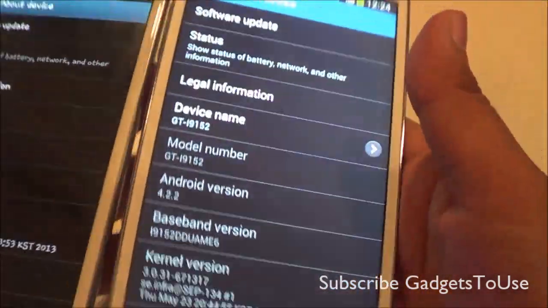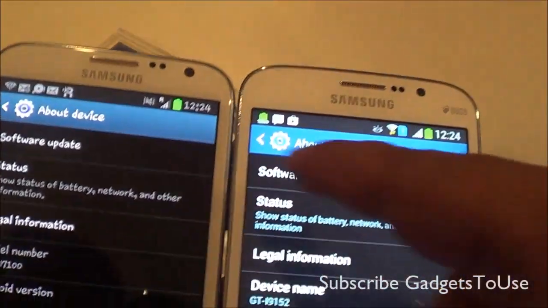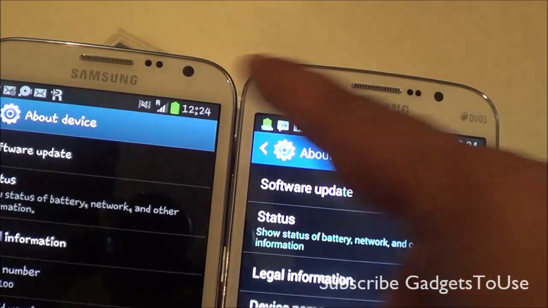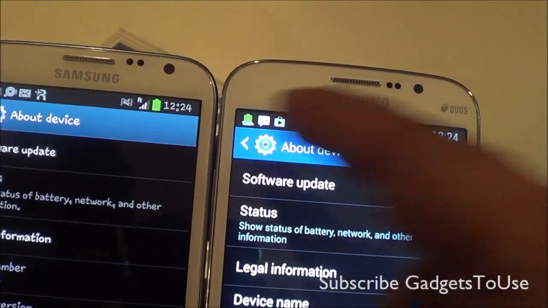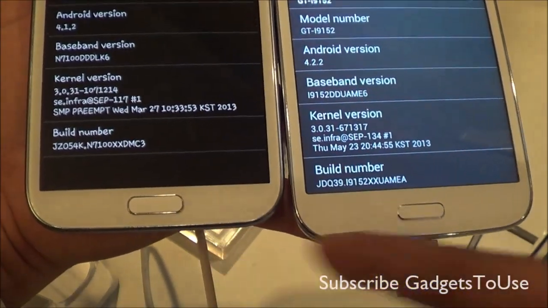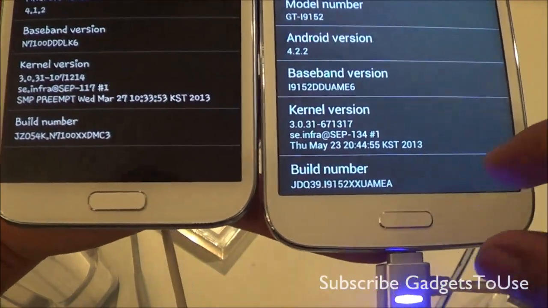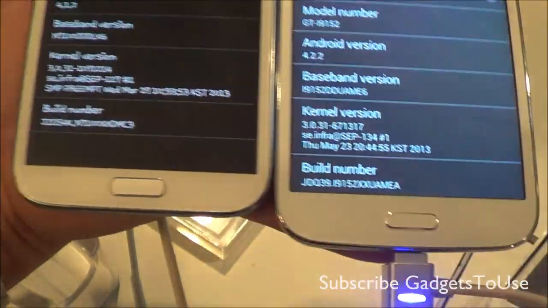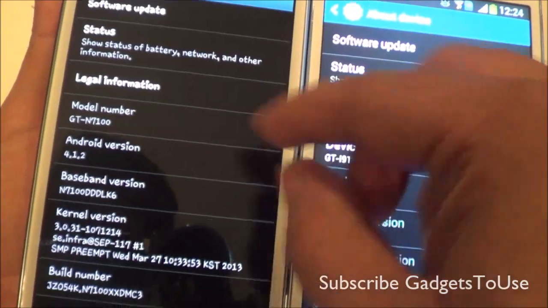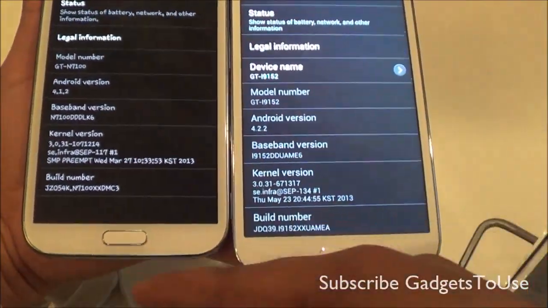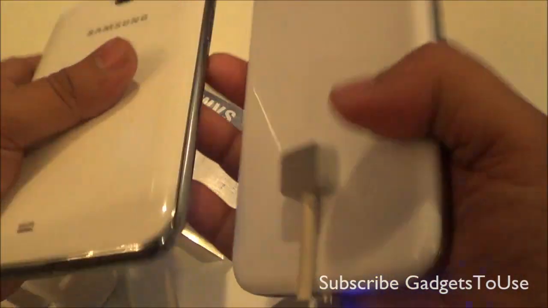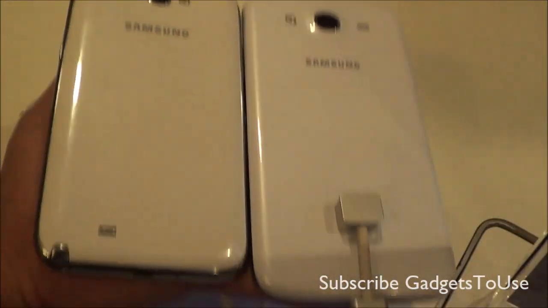In terms of the front look and feel, both of these devices look fairly the same. You have the same proximity sensors, you have the 2 megapixel camera on both of these phones, and you have the earpiece over here. At the bottom you see a similar kind of design, but you have a wider base button as compared to the Note 2. The bezel is almost similar in terms of thickness, as you can see over here, and at the bottom you have the physical home buttons on both of these phones. So this is a quick comparison between these two devices.